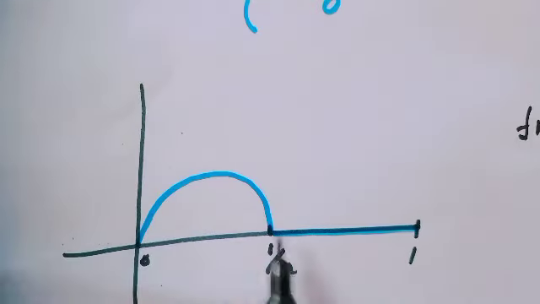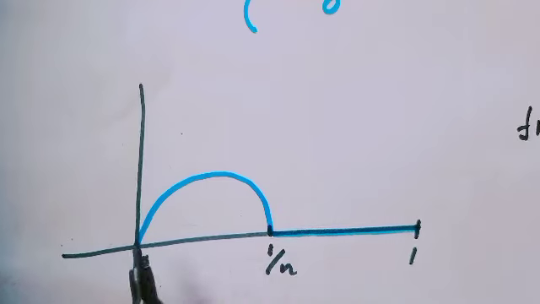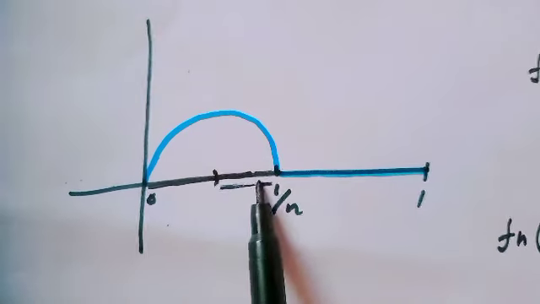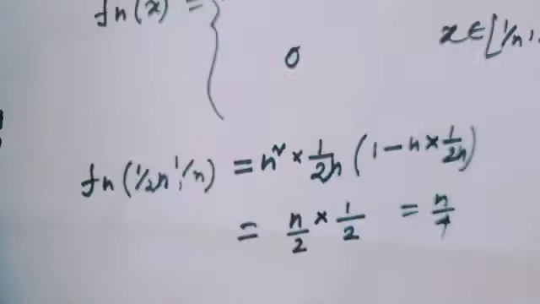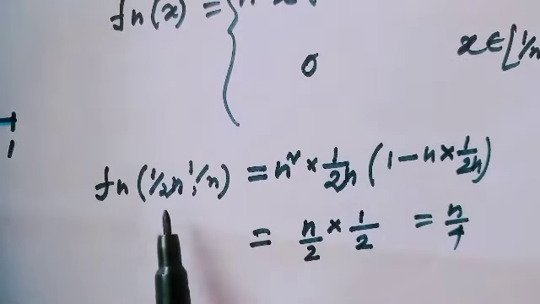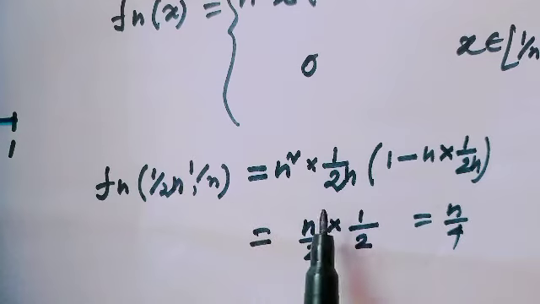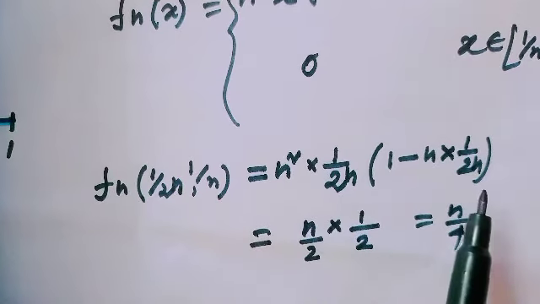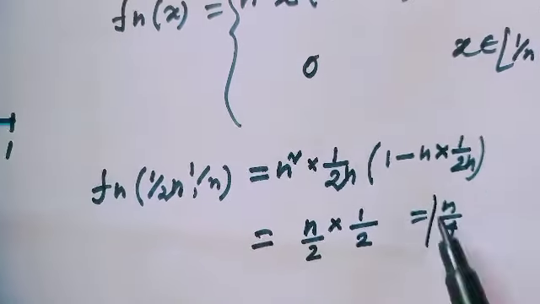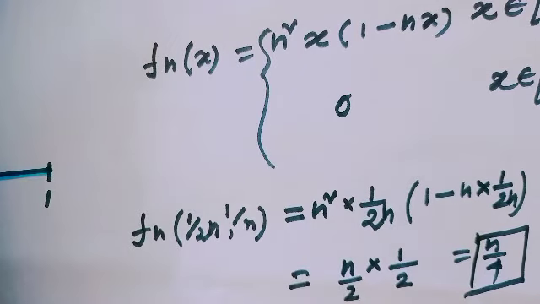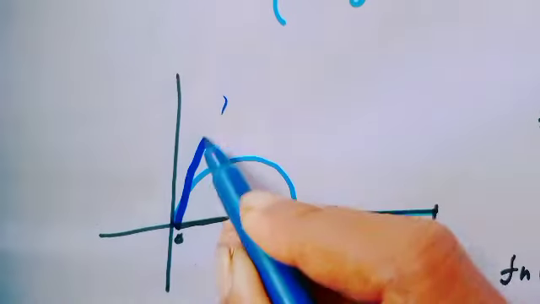So the first, f1, would be of such type, and the second, f2, would be like this. Notice the maximum value lies in this interval, and the value would be fn(1 over 2n) equal to n squared times 1 over 2n times (1 minus n times 1 over 2n), and this value is actually n over 4. When the value of n increases, this value will increase. Then the picture would be, the next function would be of such type.